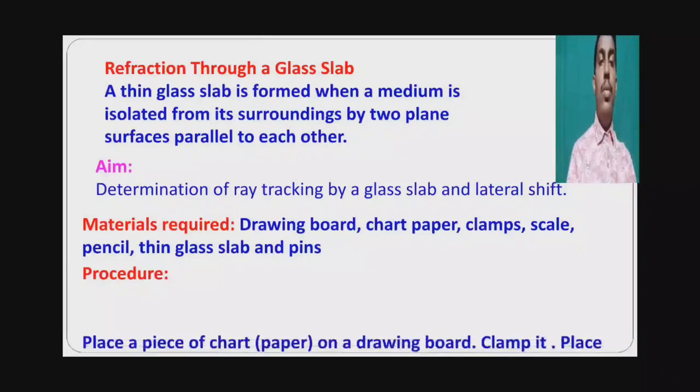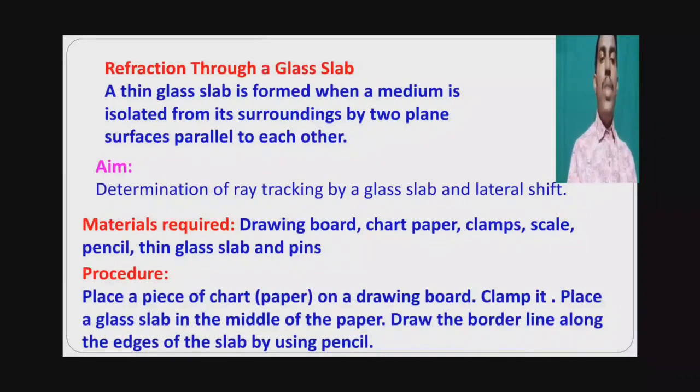Procedure. First of all, place a piece of chart paper on the drawing board. Clamp it by using clamps. Place a glass slab in the middle of the paper. By using a pencil, draw the border line along the edges of the glass slab.